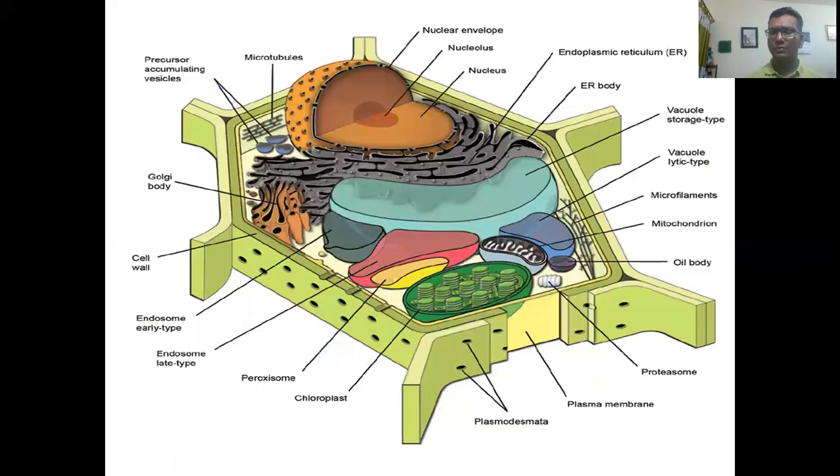Let us have a look at another view of a cell. This is the cell wall, plasmodesmata, that is, perforations or pores in a cell wall. And this is the cell membrane, and here you see another view of other cellular organelles.